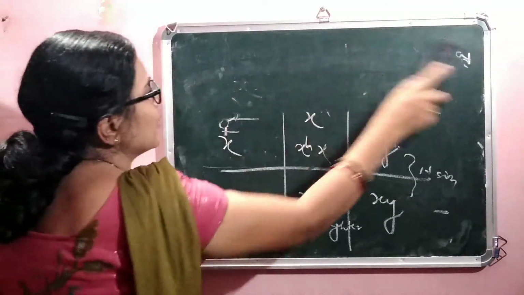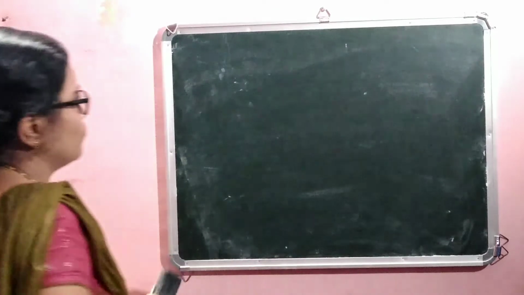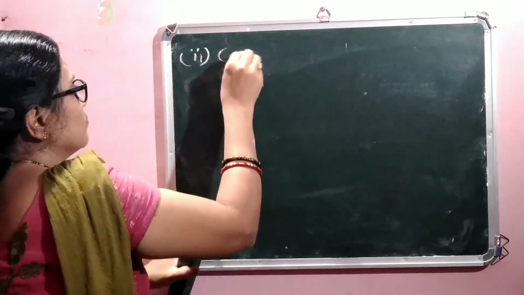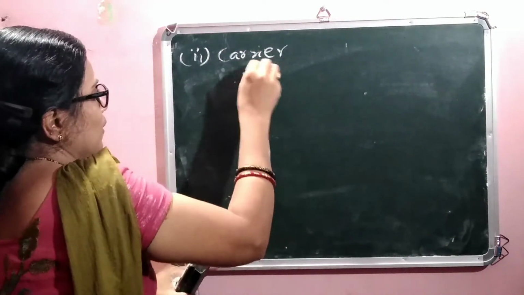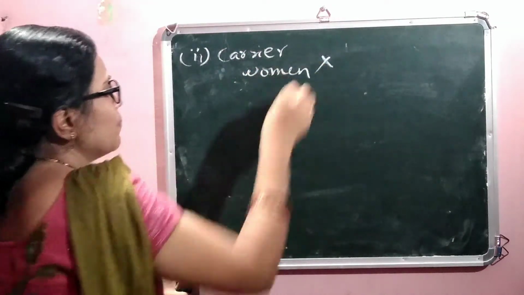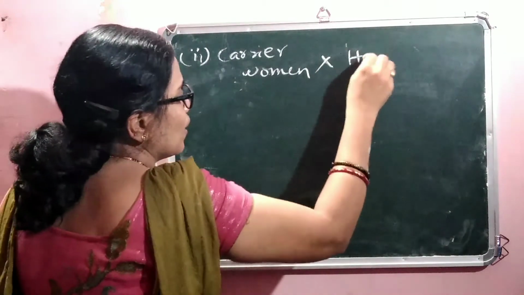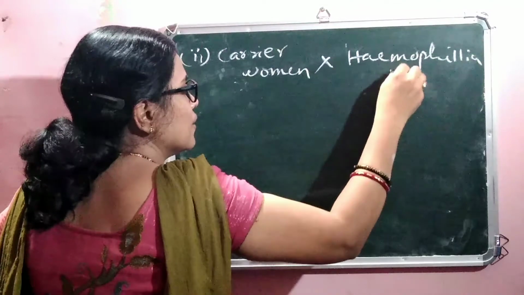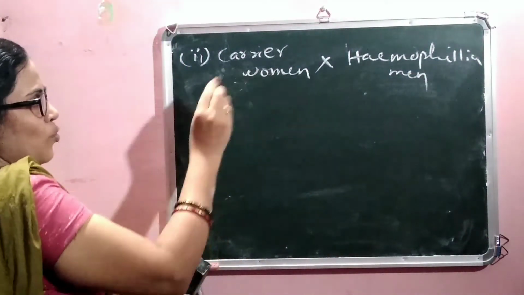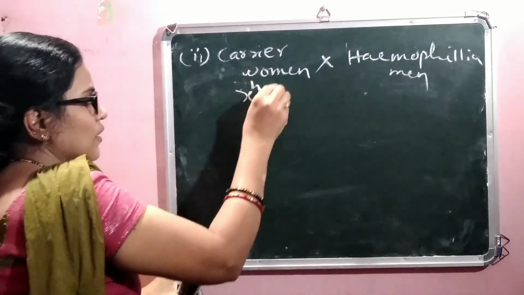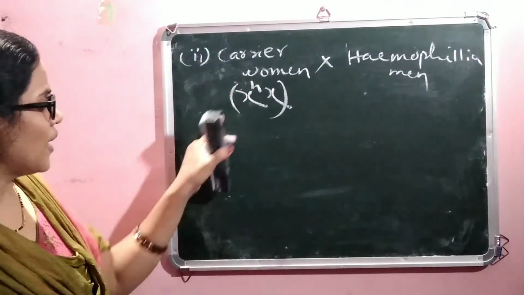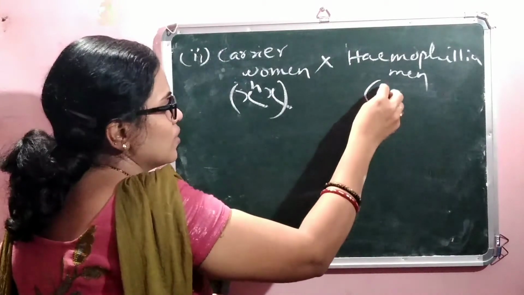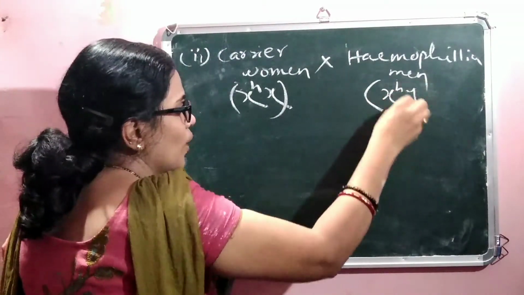Then in the second case, a carrier woman is married to a hemophilia man. The carrier woman is symbolized XHX. Hemophilia man means XHY.